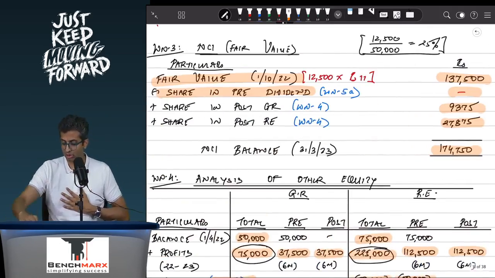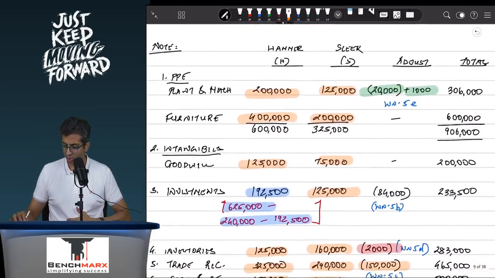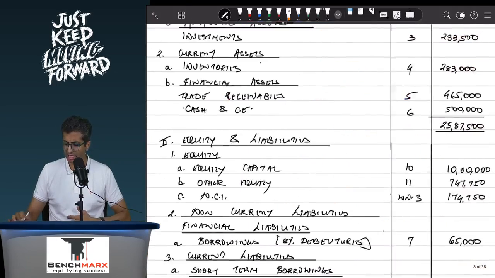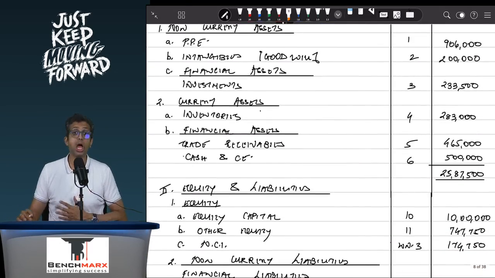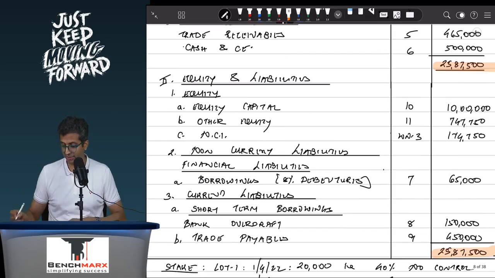After that, you will total up all the assets and all the liabilities. Over here, you will total up all the assets and all the liabilities. Take that into the consolidated balance sheet. Pray to God, and hopefully your balance sheet should tally. If it does, it will be at 25,87,500.